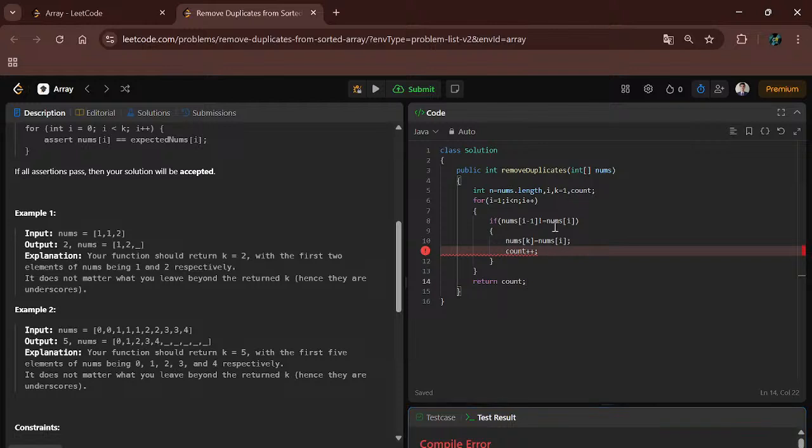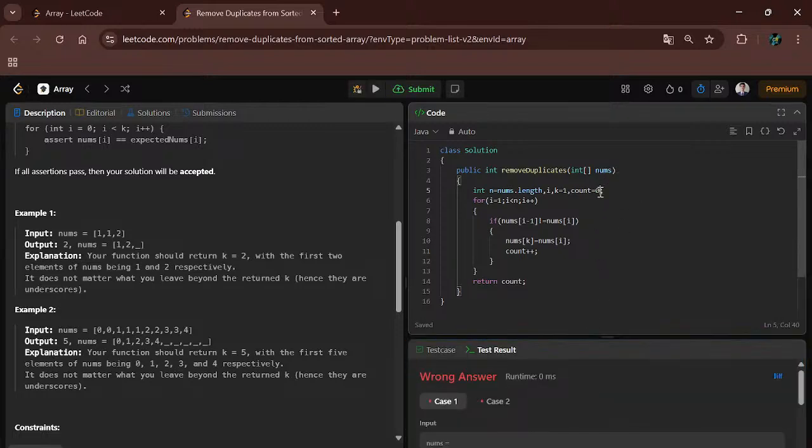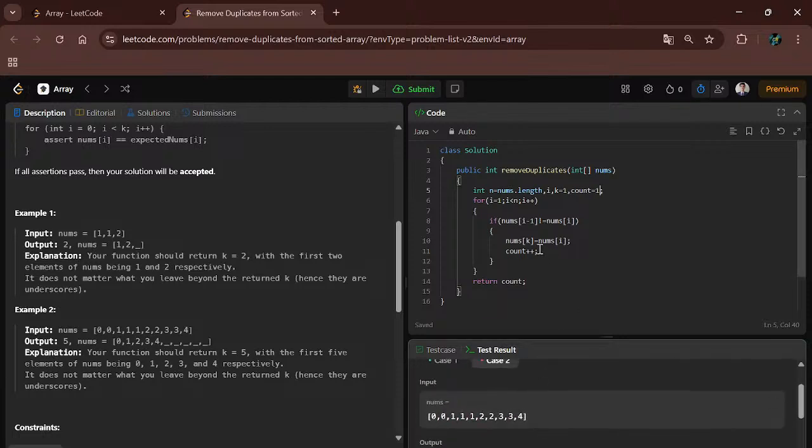Okay, at start count is 0. I think count should be 1 at starting, because there is one unique element. Okay, here is a test case problem. If it is not equal,